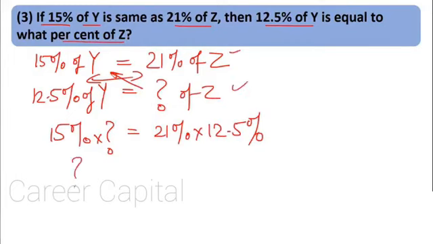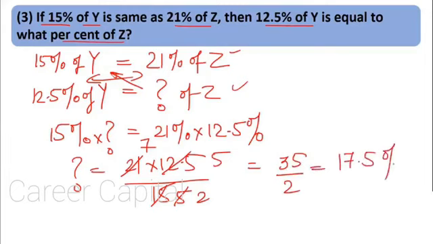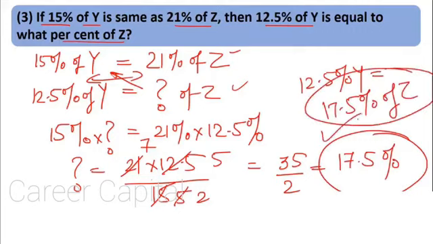So we'll have question mark equal to 21 into 12.5 divided by 15. 3 7s are 21, 3 5s are 15, so 7 into 12.5 divided by 5, 2.5 into 7, that is 35 divided by 2, that would be 17.5%. That means 12.5% of Y is equal to 17.5% of Z. This is the answer.